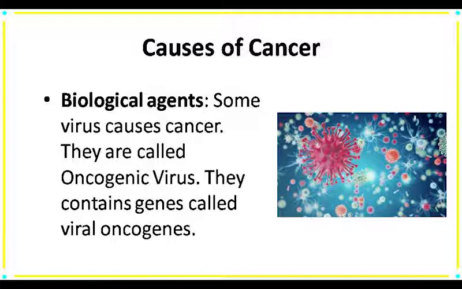They contain gene which is known as viral oncogene. In normal cell, some cellular oncogenes or proto-oncogenes are present. In adverse condition or in certain condition, they lead to form oncogenic transformation of cell. Oncogenic transformation of cell means they become cancerous.